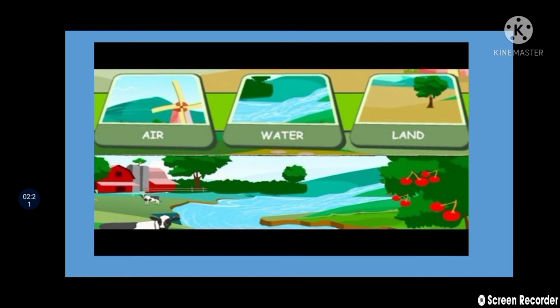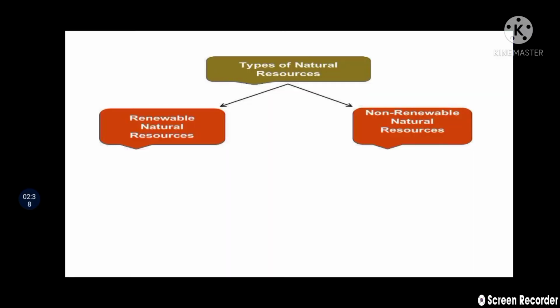So students, land, water, air, these are inexhaustible resources. They are called renewable resources. Okay, two types of resources: renewable resources and non-renewable natural resources.